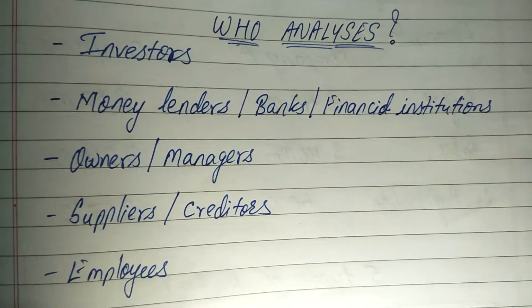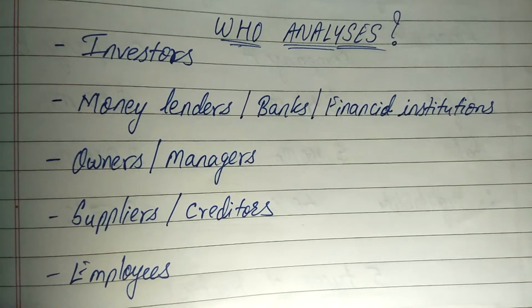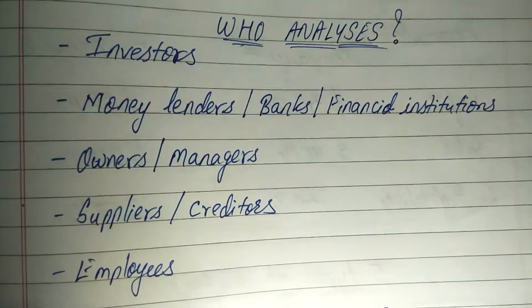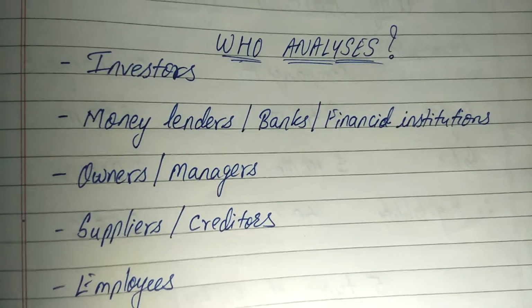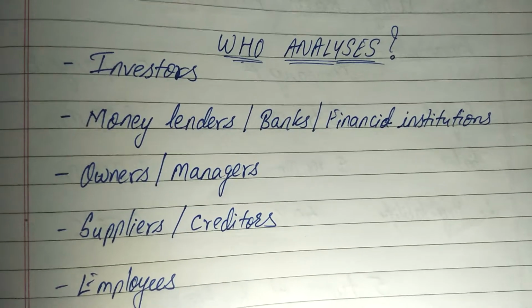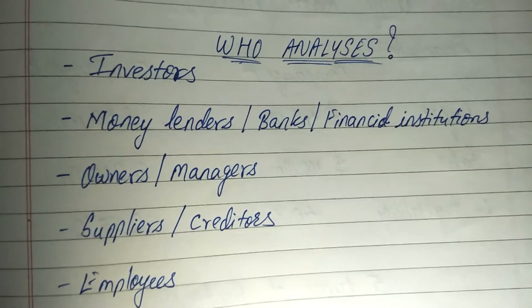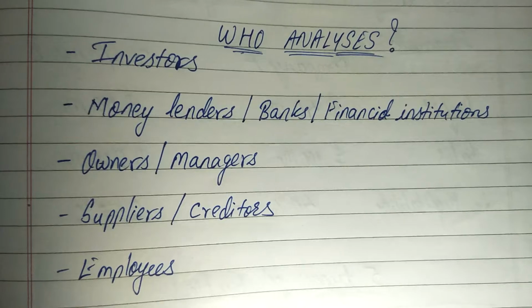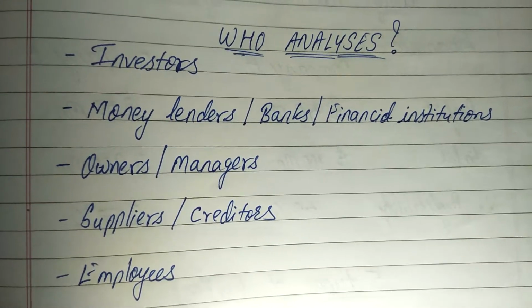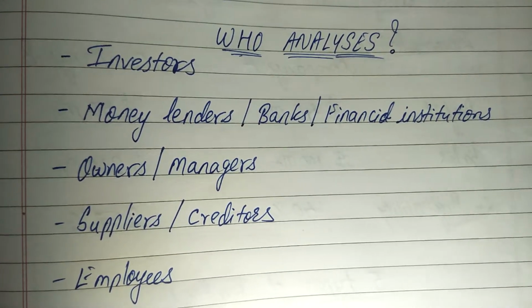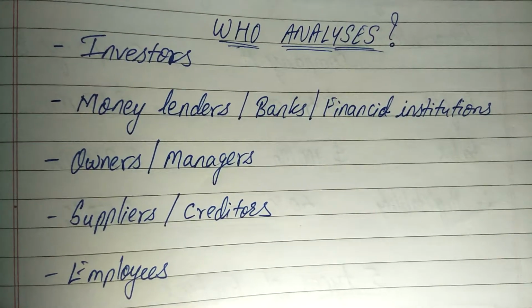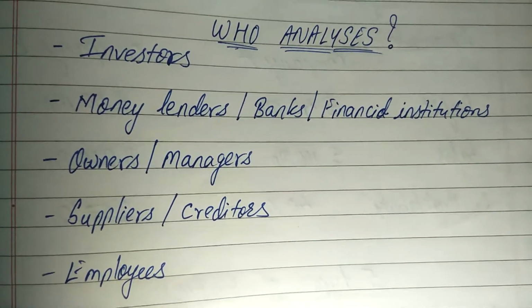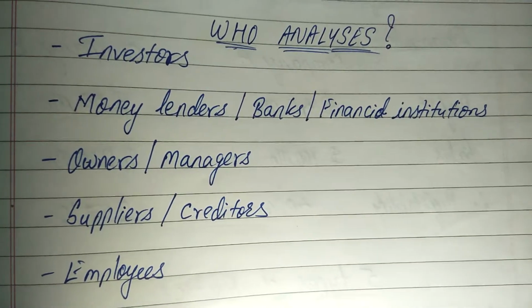Also, the suppliers or creditors, the organizations who supply raw materials on credit to the company, carry out this financial statement analysis as well. Why do they do this? They do it to ensure that even if we sell materials to the company on credit, can we really expect to receive our money in time from the company?